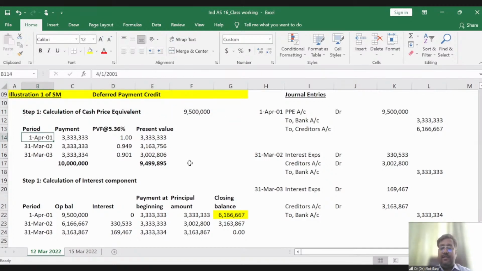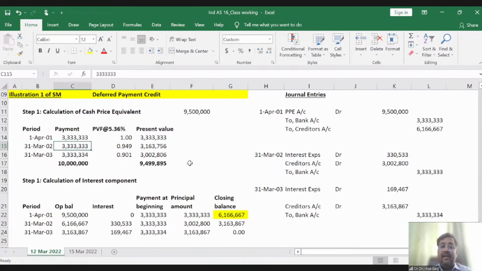Friends, on the transaction date, there is a payment of 33,33,333. And the discount rate is 5.36%. So what is your present value factor at the time of purchase? Of course, it is 1. So today I am purchasing and today I am paying. So the present value is the same number.